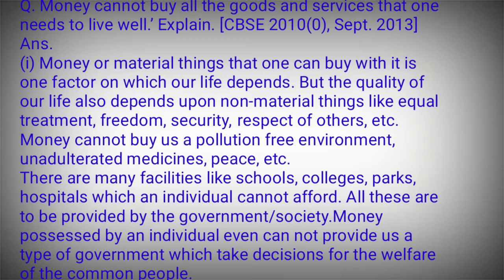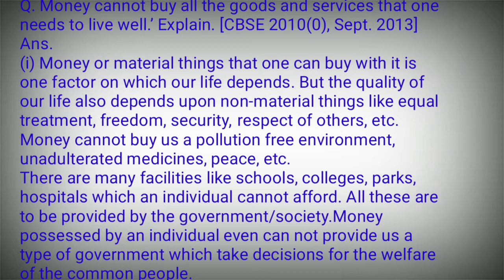Money cannot buy all the goods and services that one needs to live well. Explain. Important question asked in 2010-2013. Answer is, money or material things that one can buy with it is one factor on which our life depends. But the quality of our life also depends upon non-material things like equal treatment, freedom, security, respect of others, etc. Money cannot buy us a pollution-free environment, unadulterated medicines, peace, etc. There are many facilities like schools, colleges, parks, hospitals, which an individual cannot afford. All these are to be provided by the government or society.